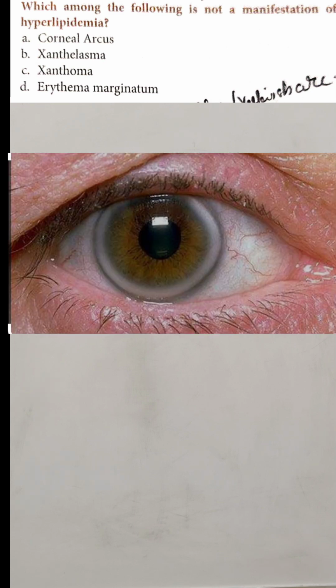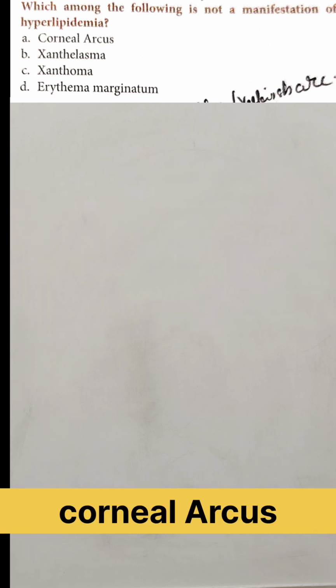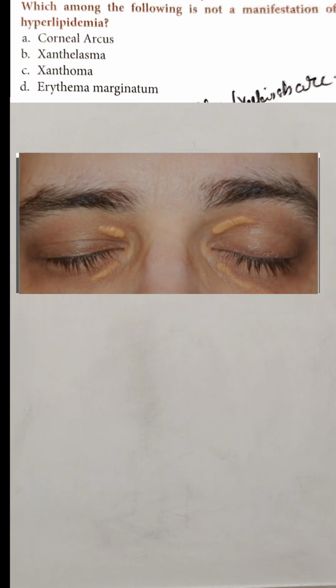Now in this diagram we'll see this is corneal arcus. Corneal arcus is the grayish white ring around the cornea because of the excess amount of lipid, right? This is the corneal arcus. Now the xanthelasma, this is the yellowish deposition हो जाता है फैट का अराउंड द आईलिड्स. ठीक है, आईलिड्स के अराउंड कुछ फैट डिपॉजिट हो जाता है, दैट इज xanthelasma.